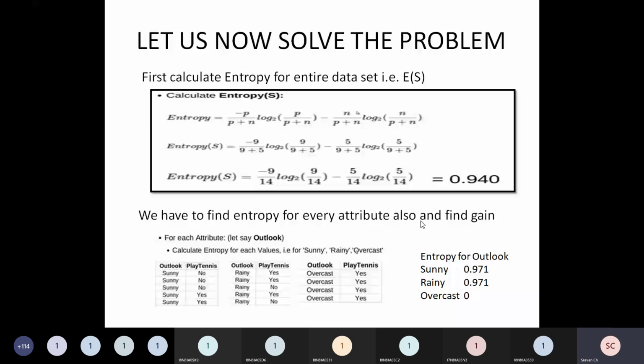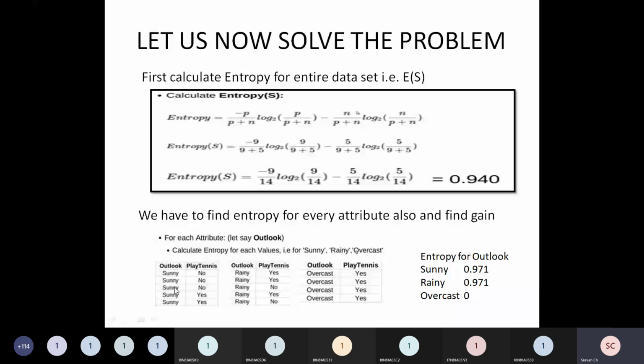So please observe this. For each attribute, let us say outlook in this example. Now in outlook, how many different values are there? Sunny, rainy, and overcast. So from the main data set, I have created 3 small tables for only the outlook parameter, my dear friends. When outlook was sunny, what was the outcome of play tennis?